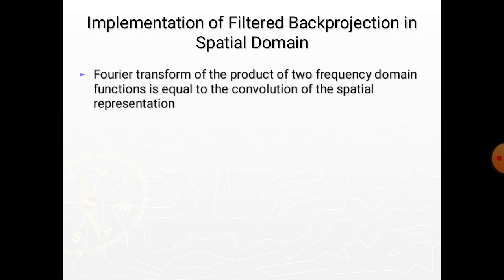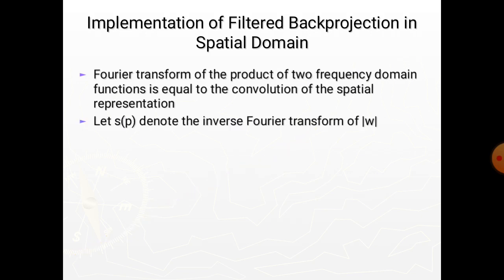The Fourier transform of the product of two frequency domain functions, according to the convolution theorem, is equal to the convolution of the spatial representations, which are the inverse Fourier transforms of these functions. Here let s(ρ) denote the inverse Fourier transform of |ω|.